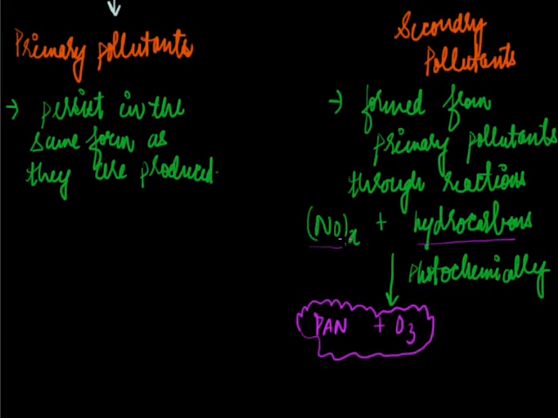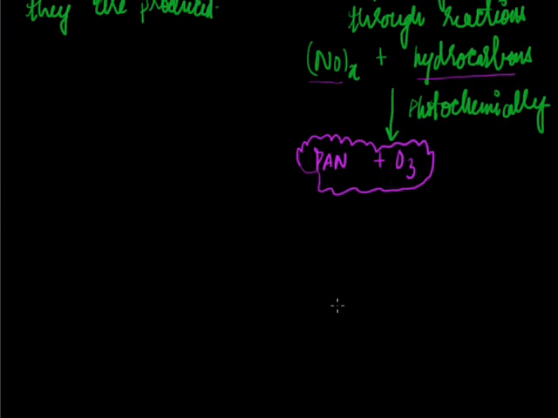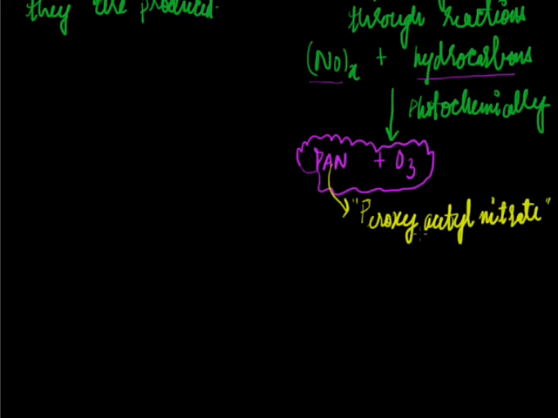These nitrogen compounds are the primary pollutants and hydrocarbons are also the primary pollutants, and these react photochemically in presence of light and form this compound PAN and ozone. What is PAN? It is peroxyacetyl nitrate. This is peroxyacetyl nitrate, PAN, and it is a secondary pollutant.